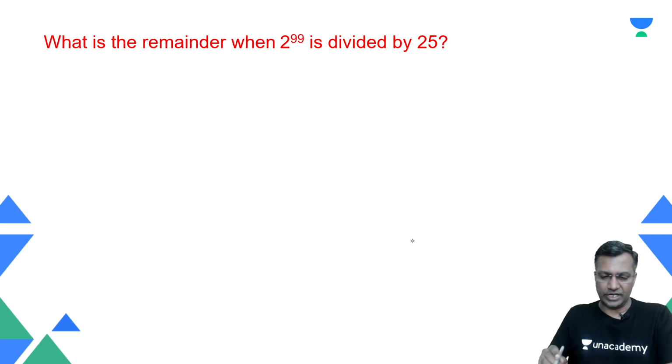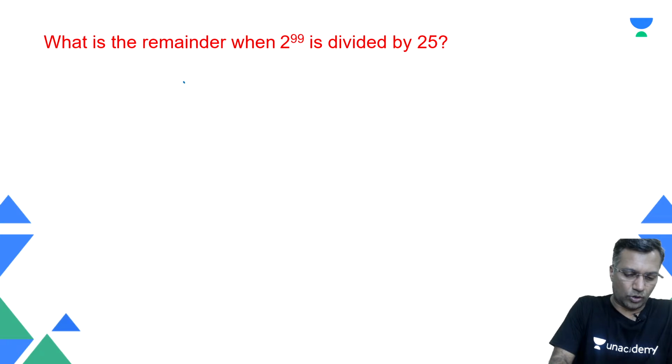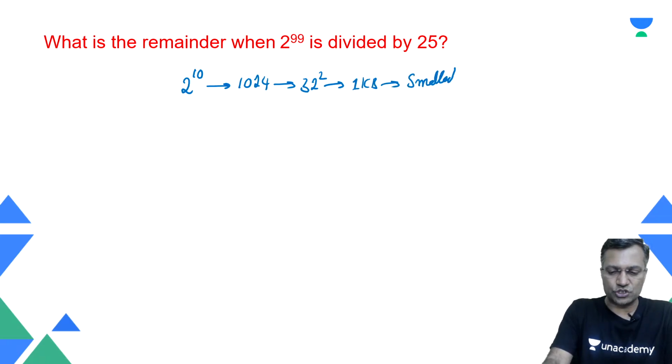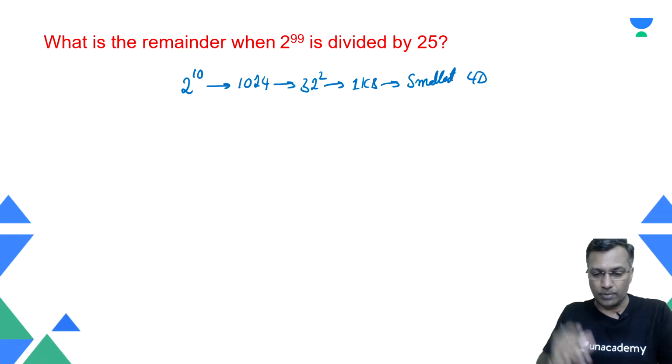Yeah, recall this, very important, right? This is another important thing. 2 raised to power 10 is nothing but 1024. That's 1 kilobyte, which is also nothing but 32 squared, which is also nothing but the smallest 4-digit number which is a perfect square. 2 to the power 10 is a very powerful number. It's one of the very powerful numbers used in remainders applications.